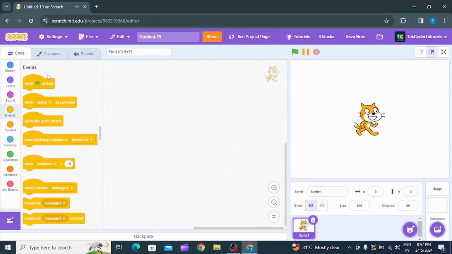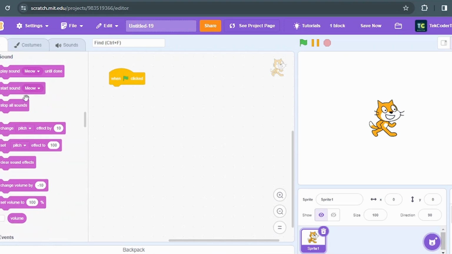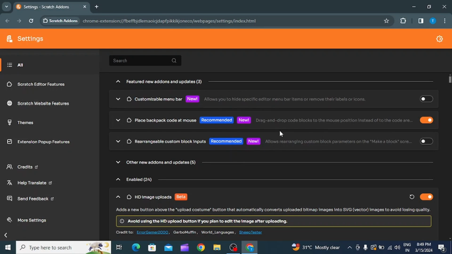Go to the code. When green flag clicked, play sound meow, and now as you can see, Scratch add-ons also has many other features, so I recommend you checking them out.